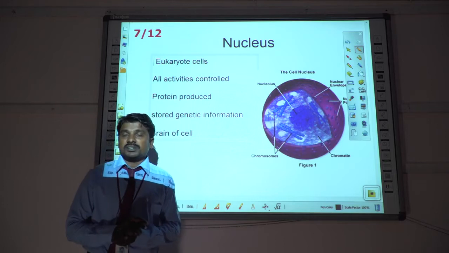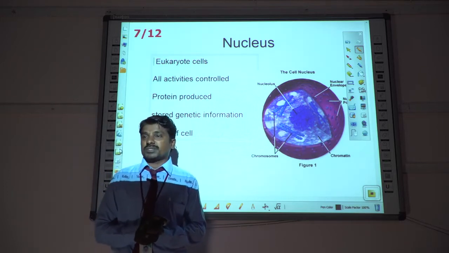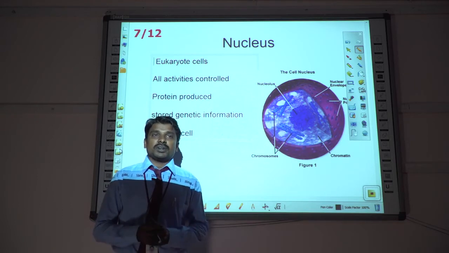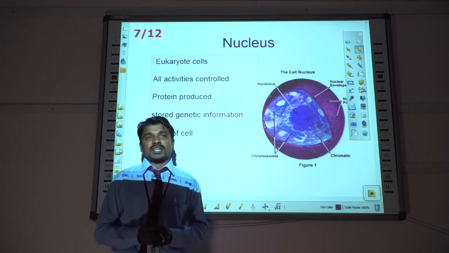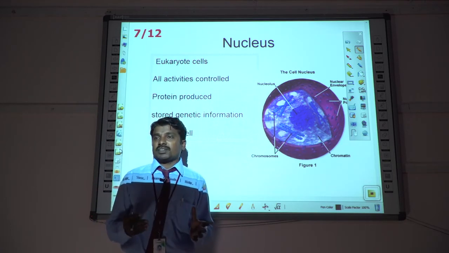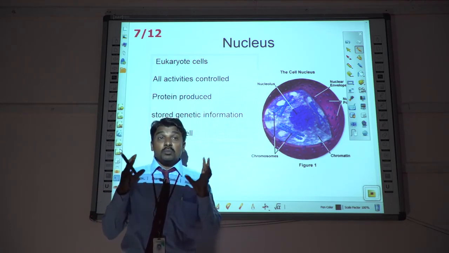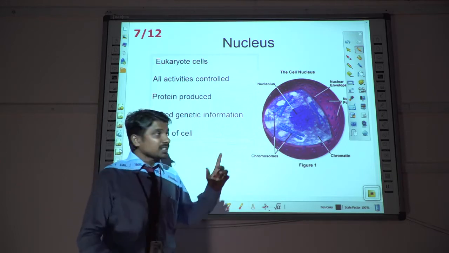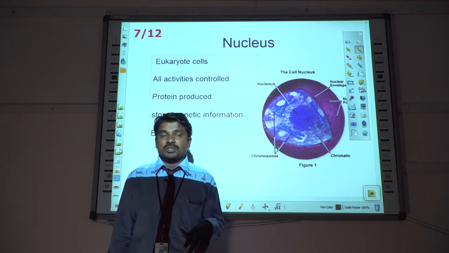The nucleus acts as the important part of the cell activity of the plant cell, and it is also called the brain of the cell, because all the cell activity, I mean the metabolic activity, anabolic and catabolic, are collectively controlled by this cell organelle, the nucleus.